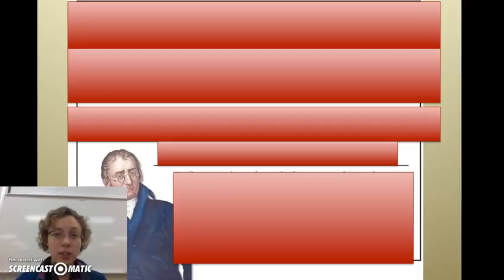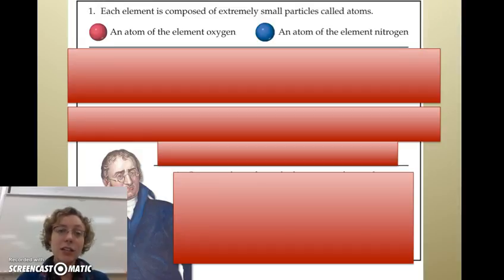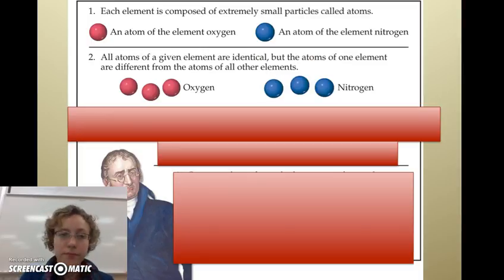So here's Dalton's atomic theory. There are 4 things. They're called postulates as well. First, each element is composed of extremely small particles called atoms. And some of these I'm not going to read, I'm just going to summarize. So ultimately, your elements are made of atoms.